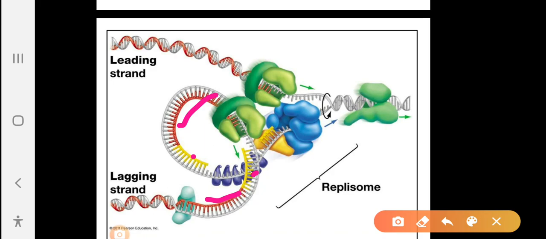After completion of replication, DNA polymerase 1 enzyme comes into picture, which removes the primers and copies the DNA in place of the RNA primer. Then ligase comes into the picture and seals the two ends of DNA.